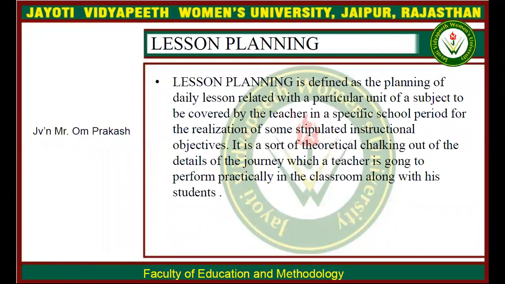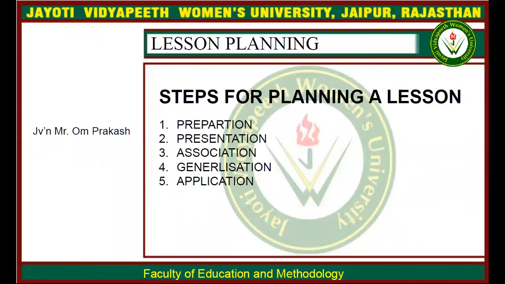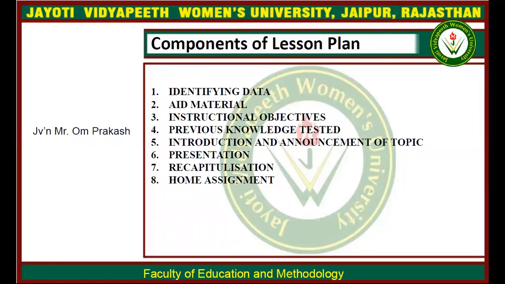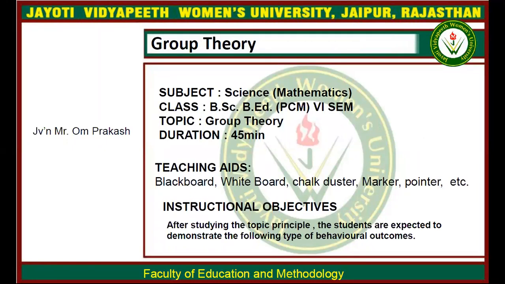These are the steps for planning relation. These are the components of relation planning, which were already discussed in the previous classes. Now, in binary operation, group theory is a subject of mathematics under the science stream, which is taught in BSc, PCM, 6 semesters.